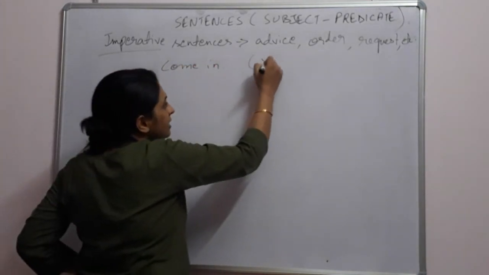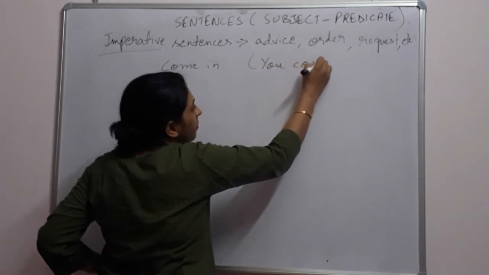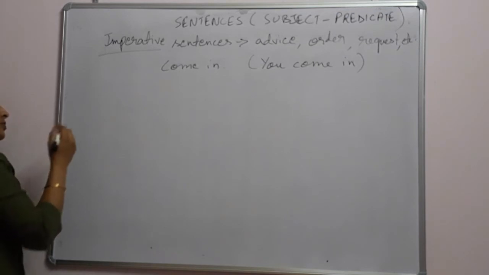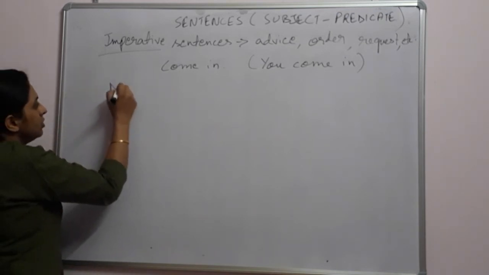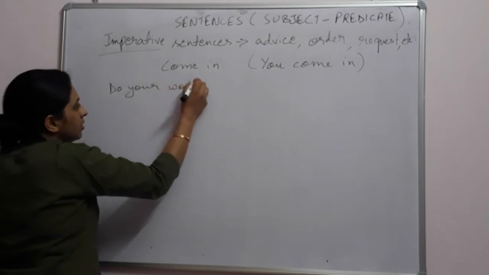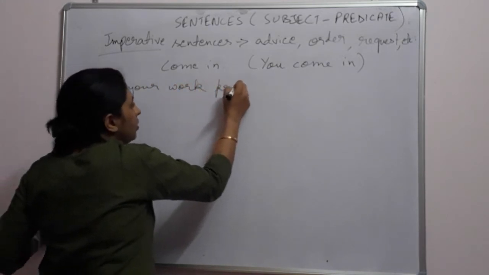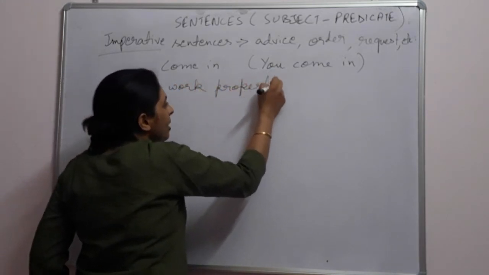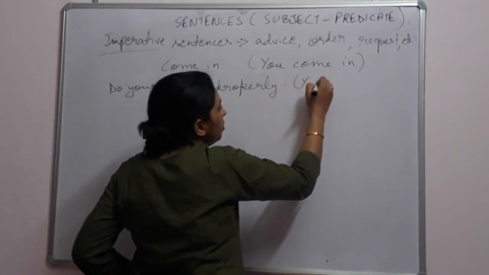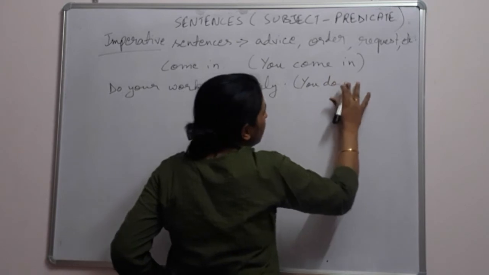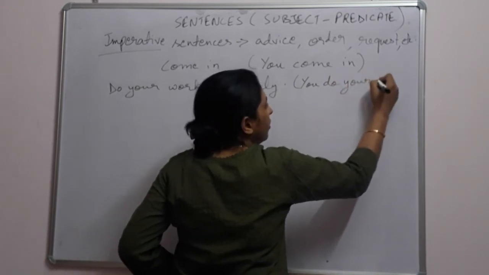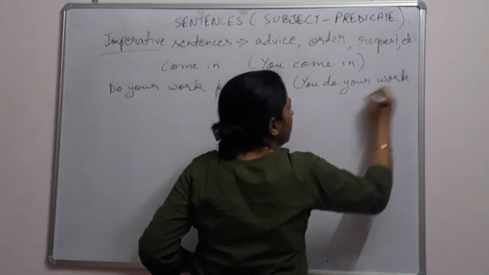I can write this as you come in. Do your work properly. Whom am I telling to do work properly? Well, I can write you do your work properly.